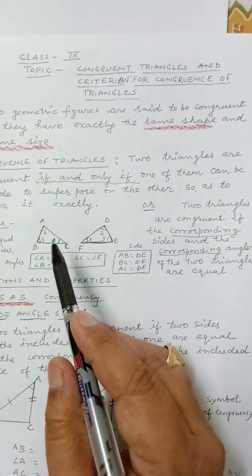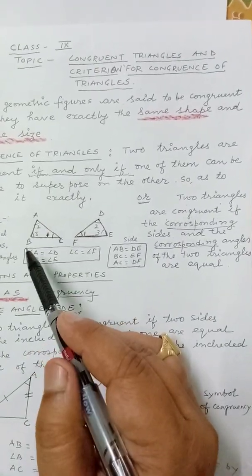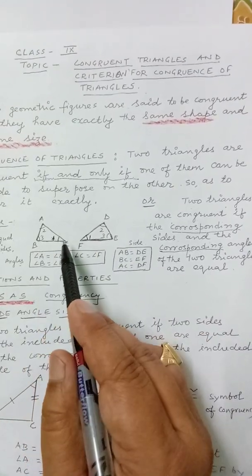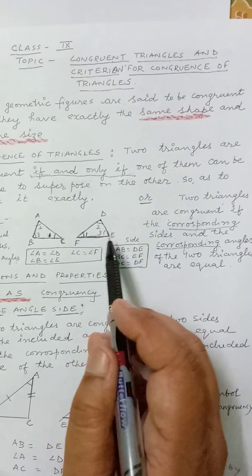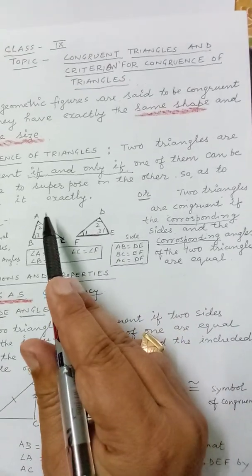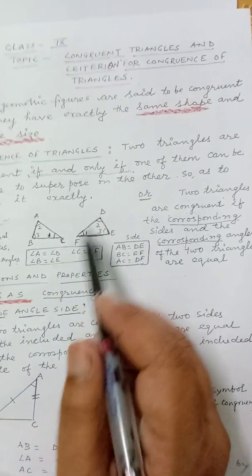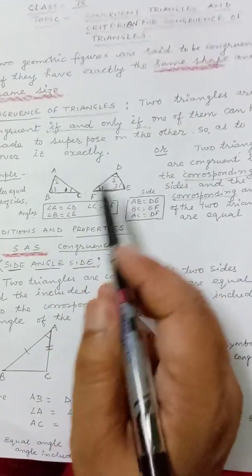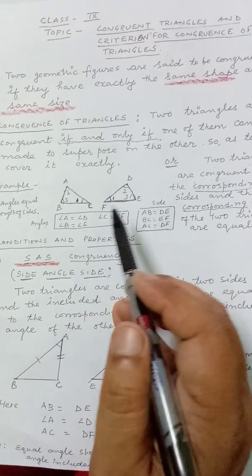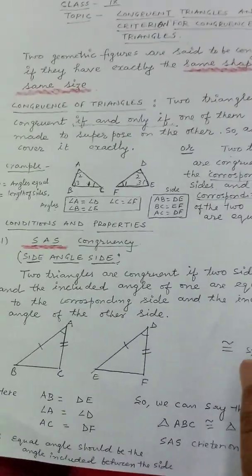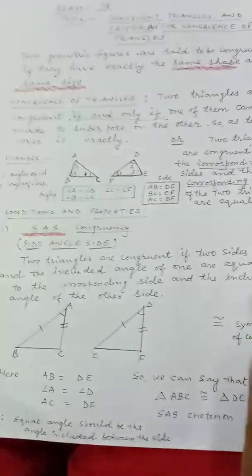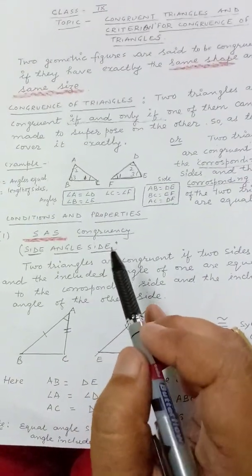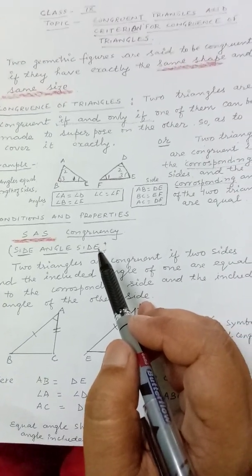Here you see in the figure, corresponding side means if we take AB, then here I have taken DE. If I have taken BC of this triangle, then I have taken FE of this triangle. If I have taken AC of this triangle, then DF. So these are corresponding sides, and similarly these are corresponding angles. Angle A is equal to angle D, angle B is equal to angle E, and angle C is equal to angle F. Now we will study some conditions and properties, the conditions when we say that two triangles are congruent.